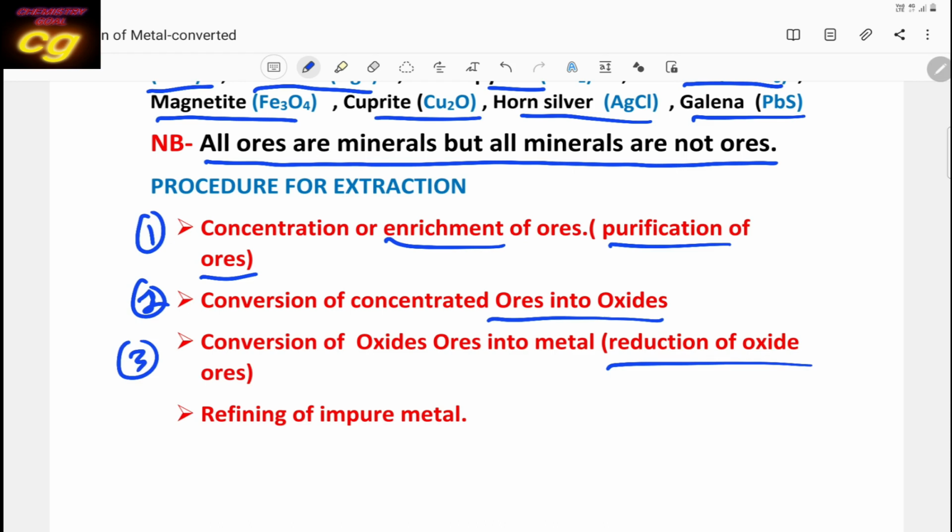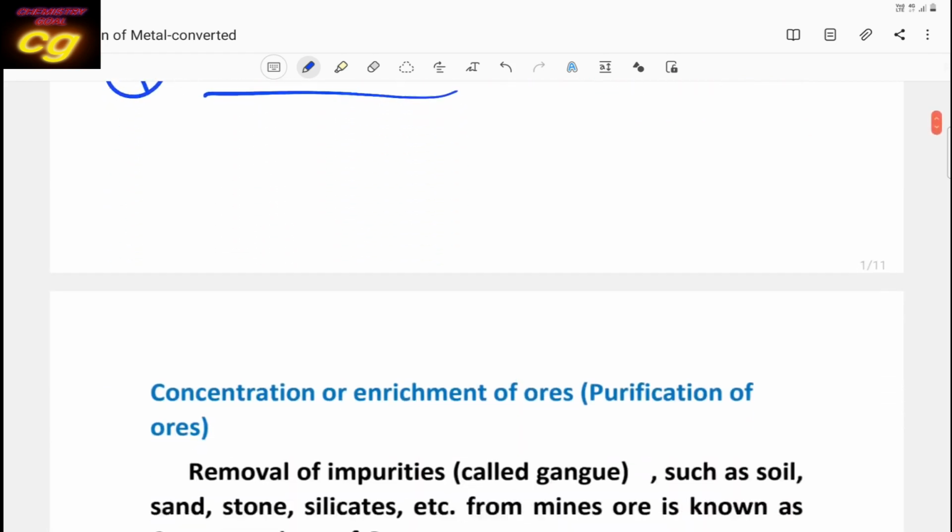The fourth step, after getting the metal, is that it will be purified again, because it must contain some impurities. It is not 100% pure, so it should be purified. That is called refining of metal. So these four steps are used in the extraction of metals. We will discuss them one by one.